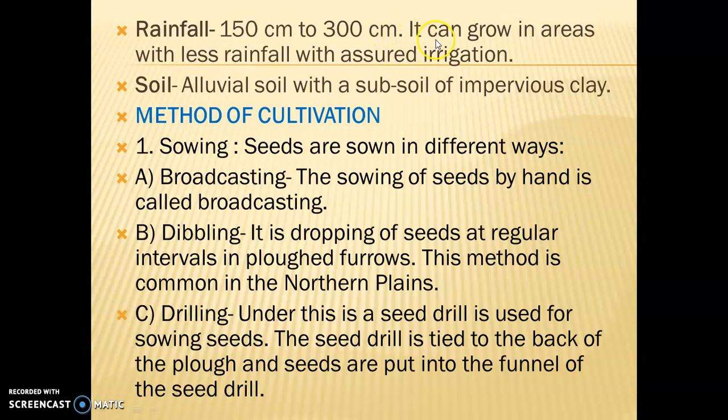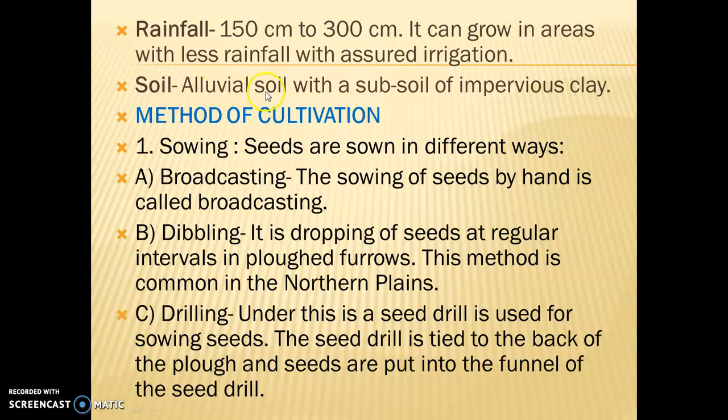And if we want to grow rice, especially in areas that receive less rainfall, it is necessary that the area should be well developed with an irrigation system. A better irrigation system should be there in those areas where less rainfall occurs. In that condition, we can grow rice.